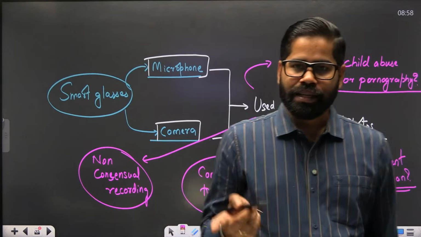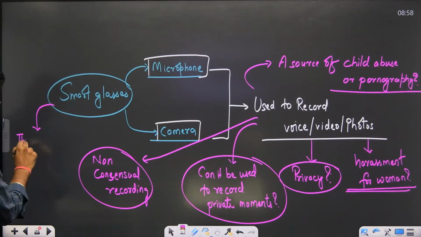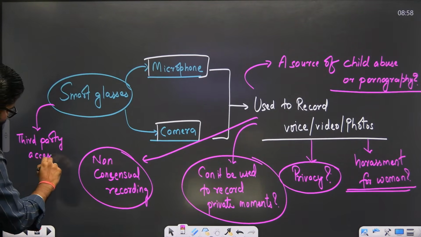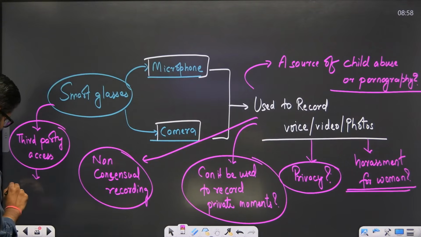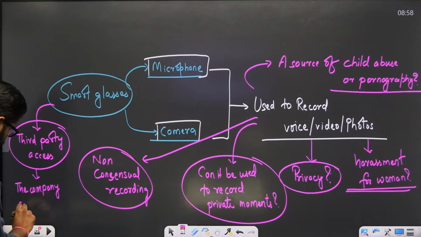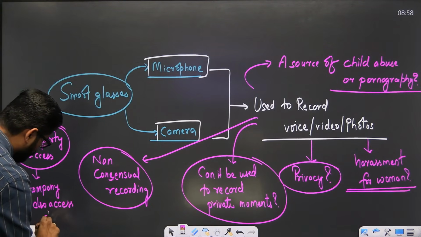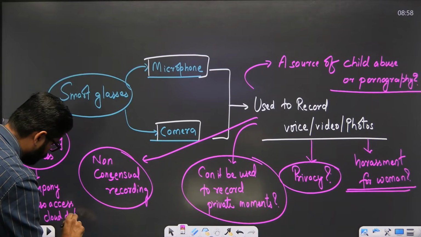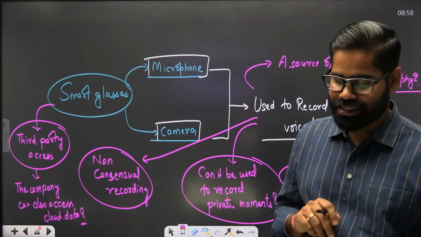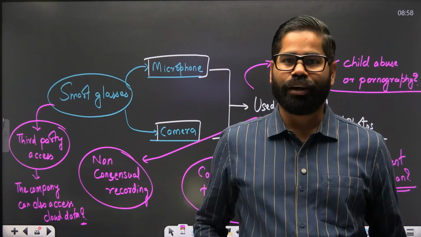Plus, at the same time, there is also one thing, third-party access. The company can also access cloud data. The company which is providing the smart glasses will be providing the cloud access or the cloud storage.